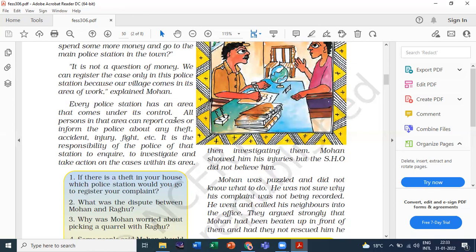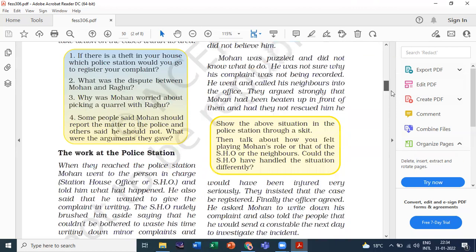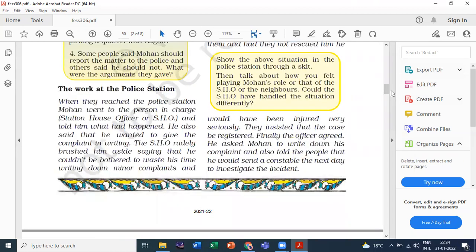Then why can't we go to any police station? Okay, and then here is the question: what is the full form of station house officer? Always remember the full form of SHO. Always remember to write the first letter of each word in capitals, like Station S, House H, and Officer O. So this is the question.